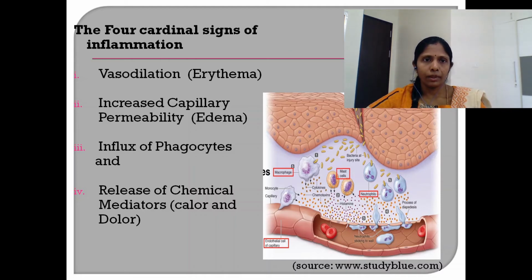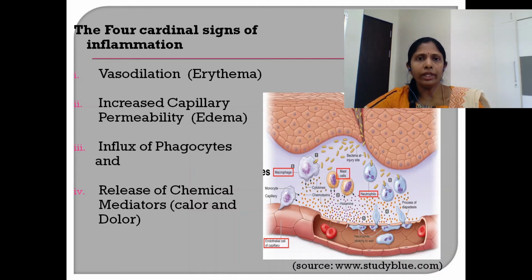Inflammation comprises 4 cardinal signs, including vasodilation or erythema, that is redness, then increased capillary permeability called swelling or edema, followed by influx of phagocytic cells and release of chemical mediators causing development of heat and pain, which are also termed as calor and dolor.